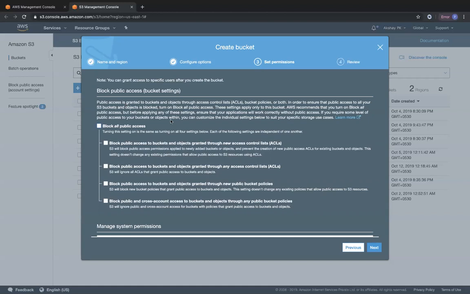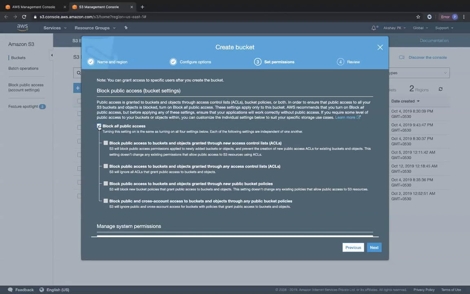So you will be able to put any ACL or access control lists or any bucket policies on this particular bucket to ensure it's open to the outside world or restricted to an IAM user. But if you enable this setting, it means that you're blocking all public access. So you will not be able to modify any bucket policy or any access control list for this particular bucket.